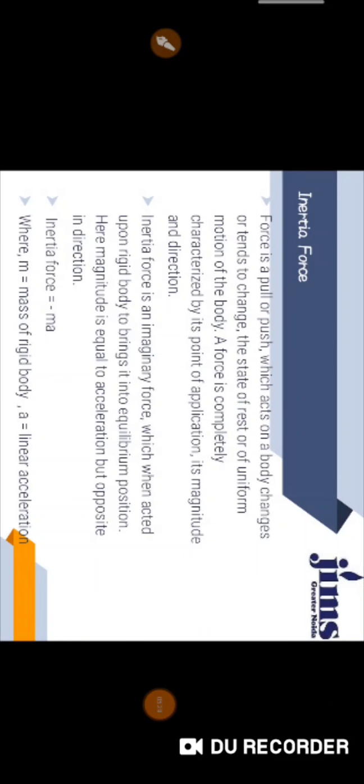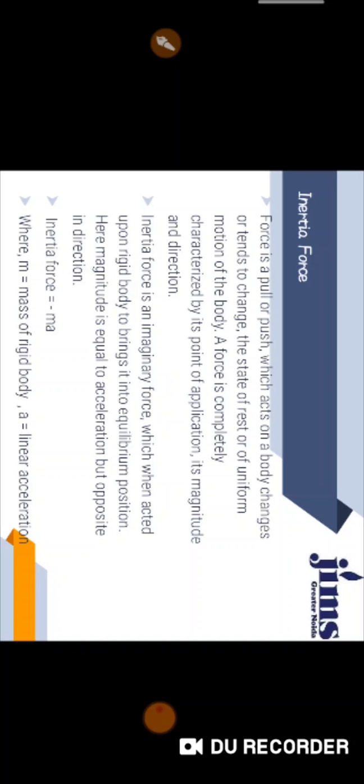A force is completely characterized by the point of application, its magnitude and direction. If we want to represent a force, suppose I am saying we apply 10 Newton force on a wall, then 10 Newton is the magnitude, and the direction is in which I am pushing. Okay, so this is the force.